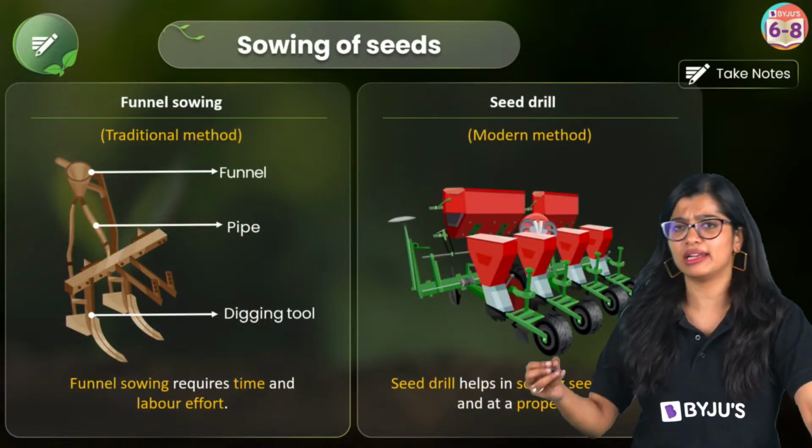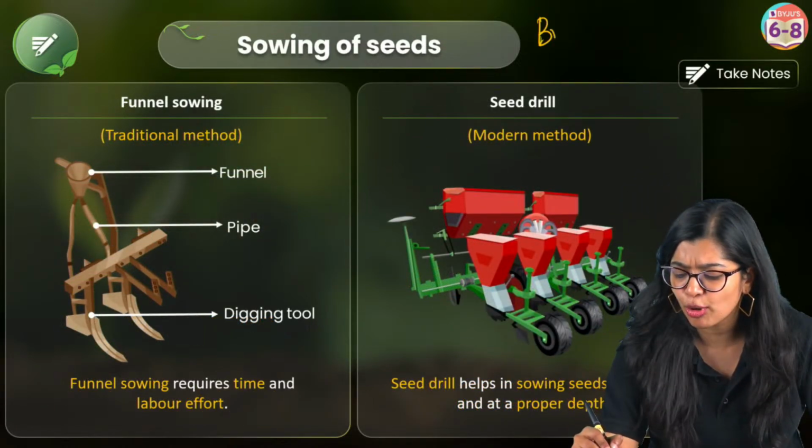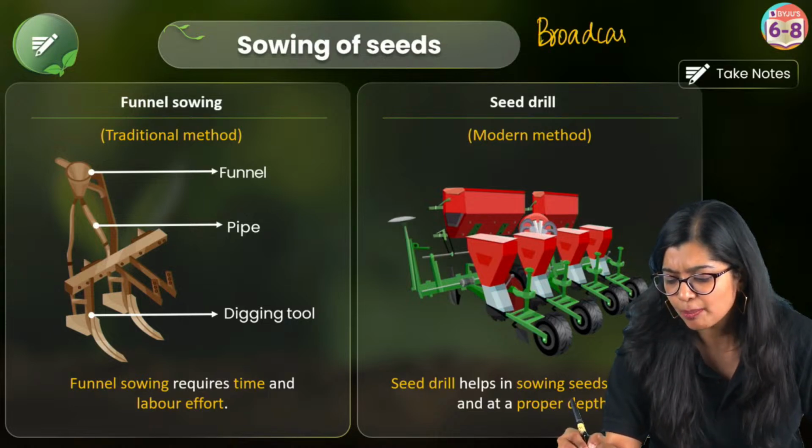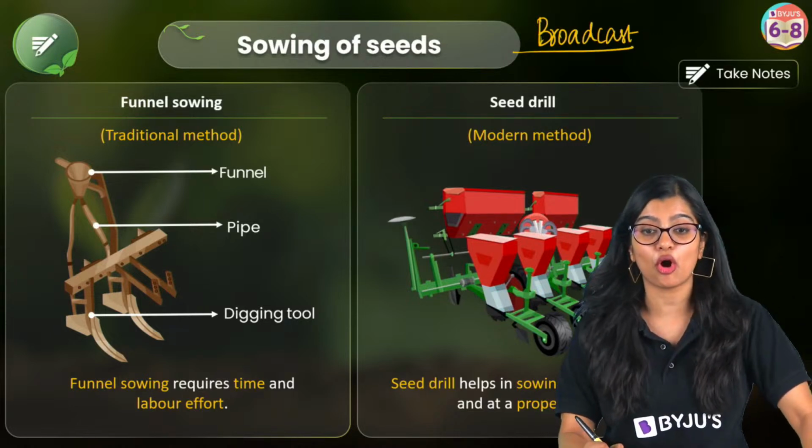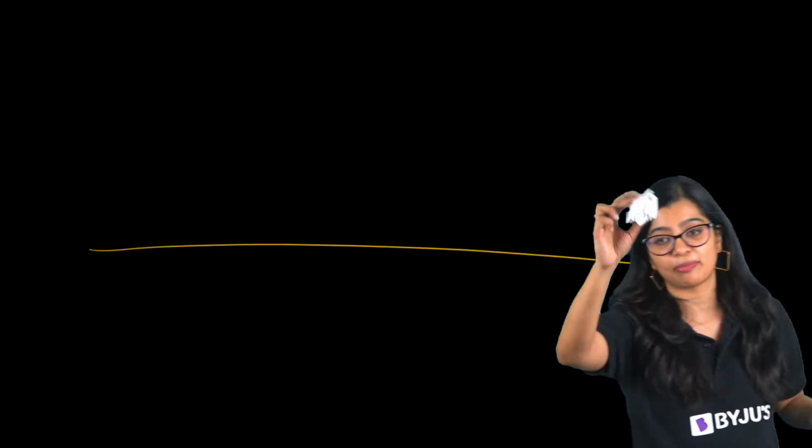Now, normally in earlier days, people would use the broadcast method of sowing seeds. How many of you have seen this broadcast method? As you can see, the broadcast method is when you have a piece of land. So imagine I have seeds, and I have this piece of paper with me.